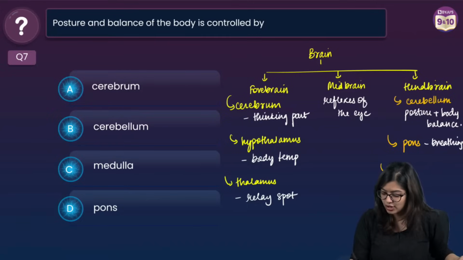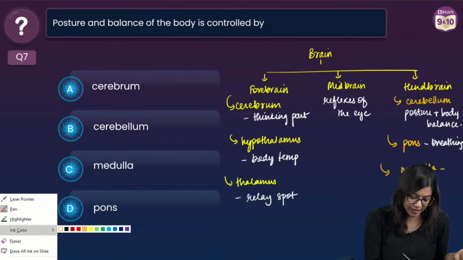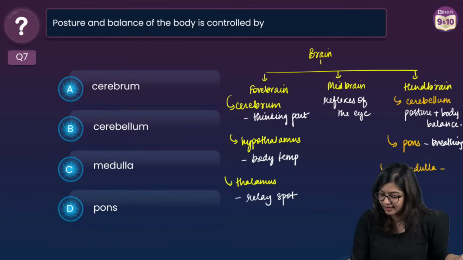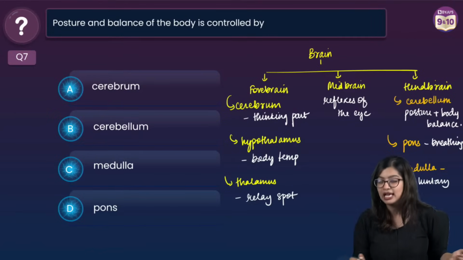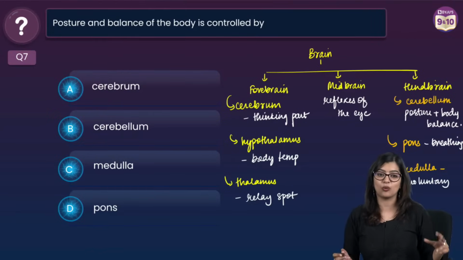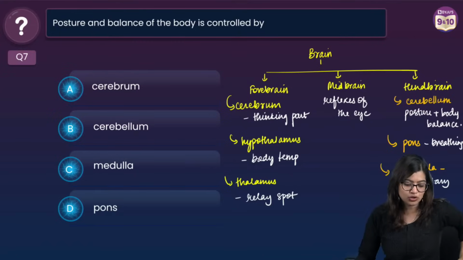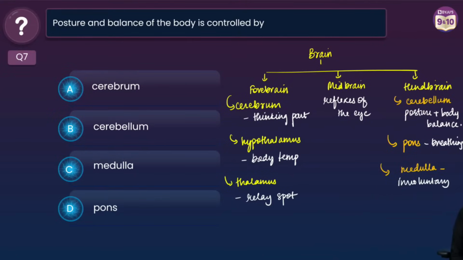Then we have the hindbrain last part, which is the medulla. What does the medulla do? Medulla is responsible for regulating various involuntary actions like salivation, blood pressure, vomiting, and so on, right? So students who want to take a screenshot, say quickly. Take a screenshot for those of you who have not ever done this table. This is a way in which you have to make notes, right?